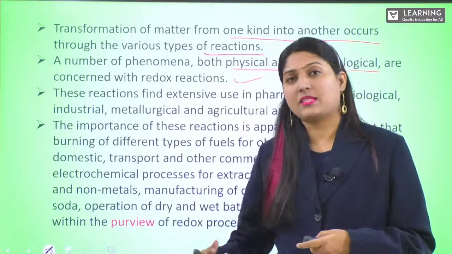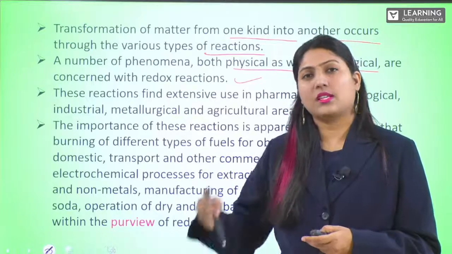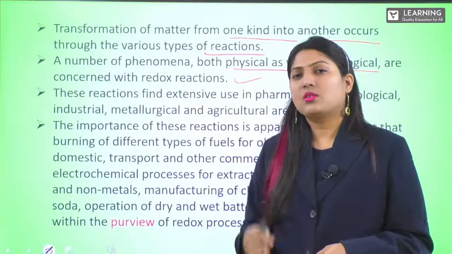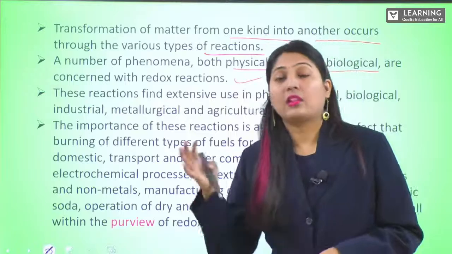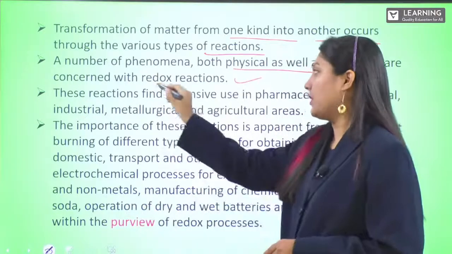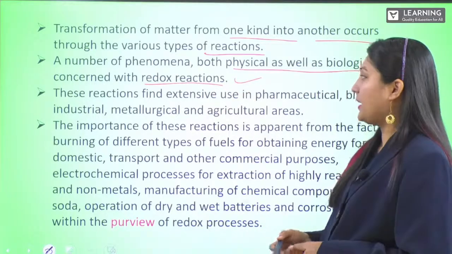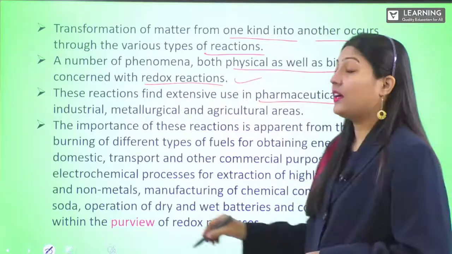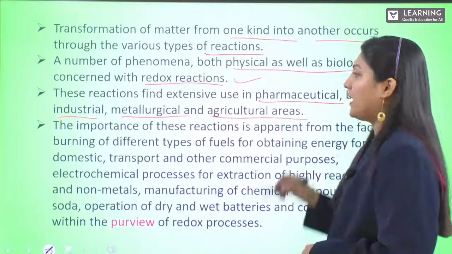Respiration is nothing but the breaking down of glucose or sugar molecules into carbon dioxide, water and energy. So we have millions of reactions taking place, and almost all of them come under redox reactions. These reactions find extensive use in pharmaceutical, biological, industrial, metallurgical and agricultural areas.